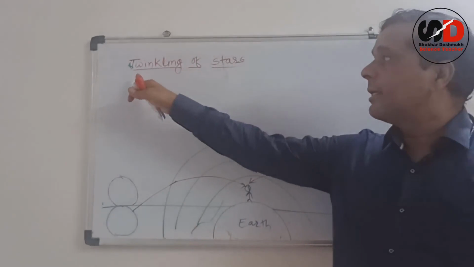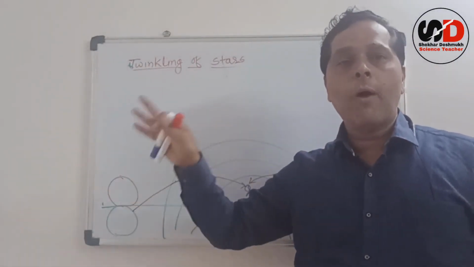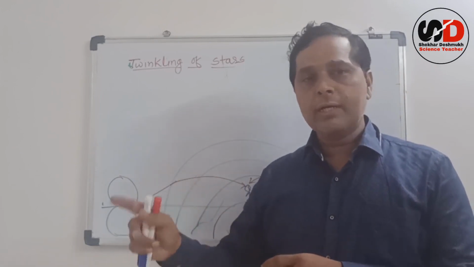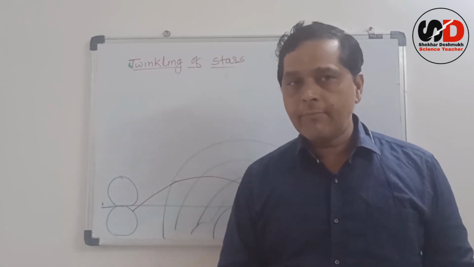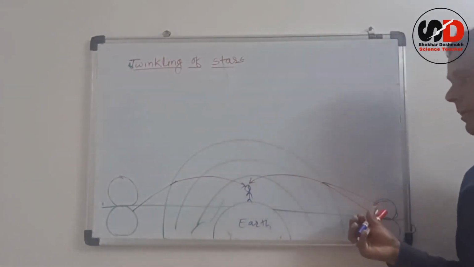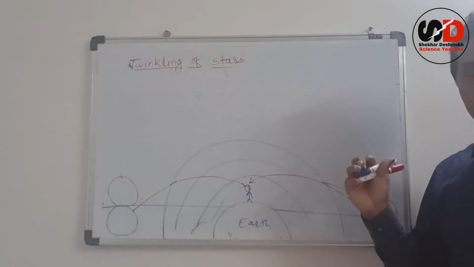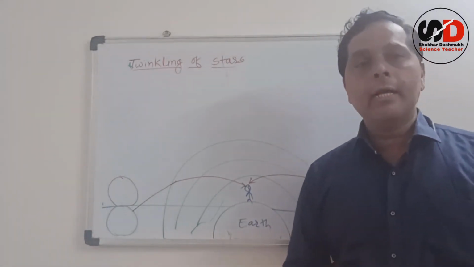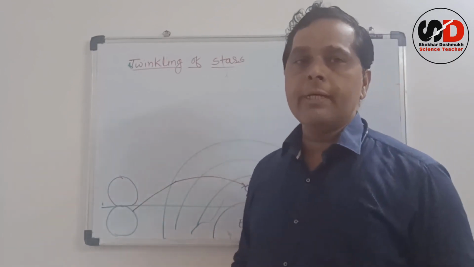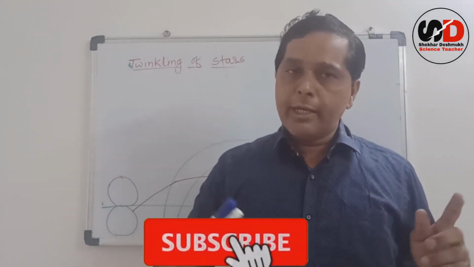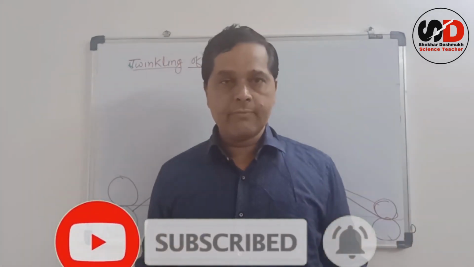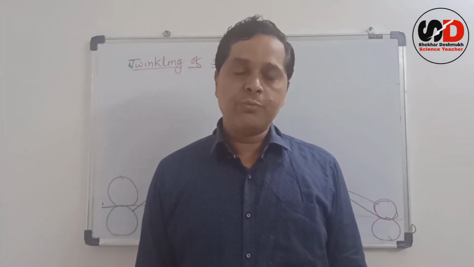Okay, so here that is the reason why stars twinkle at night and not planets. That is one reason that we have seen. And second, early sunrise and delayed sunset. The reason for that also is the refraction of light. So students, here we complete refraction of light. In the next video, we are going to see dispersion of light. Thank you very much.